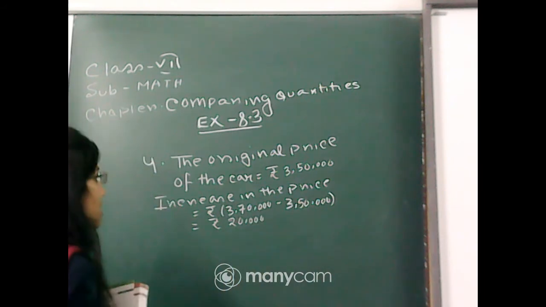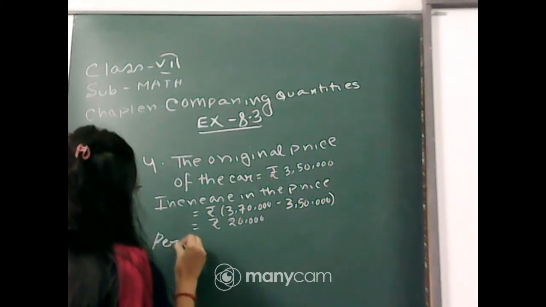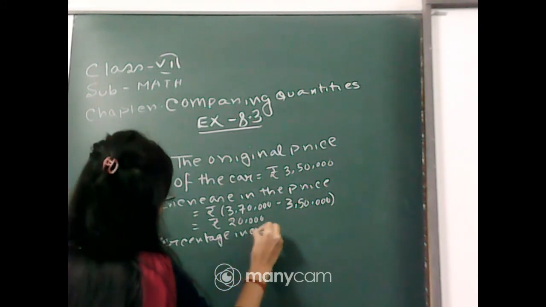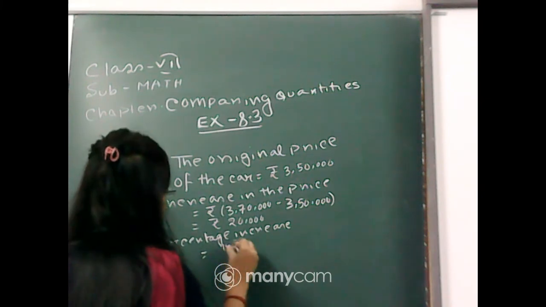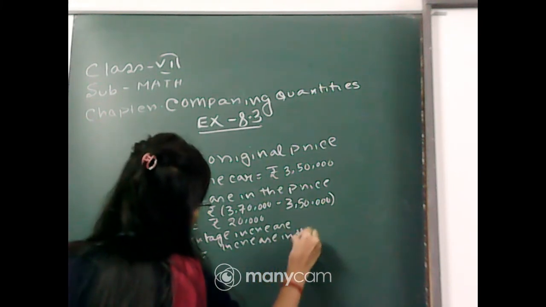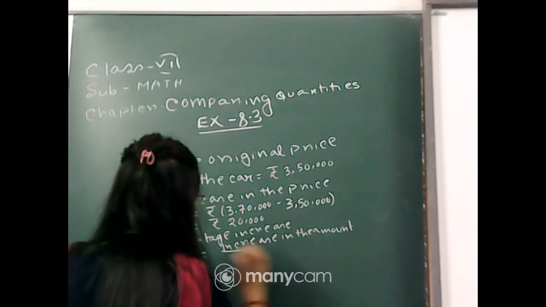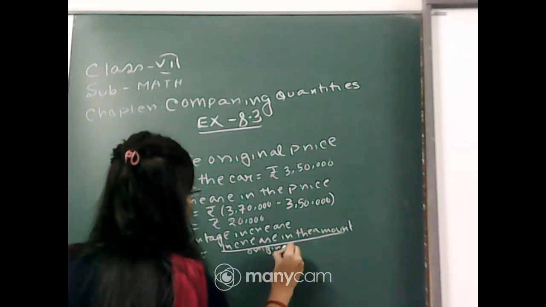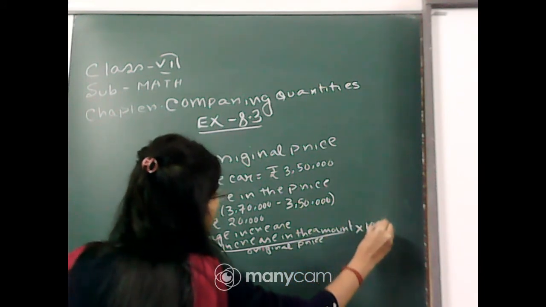Now the formula is percentage increase is equal to change of amount in the price divided by original amount, that is original price, into 100. Clear?